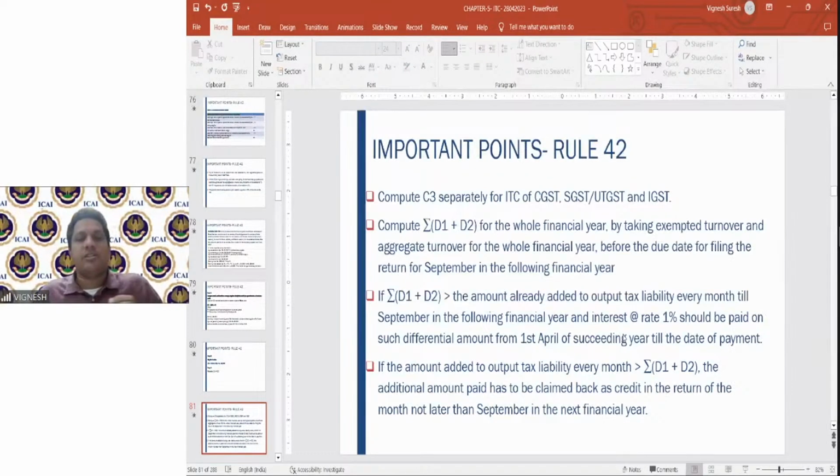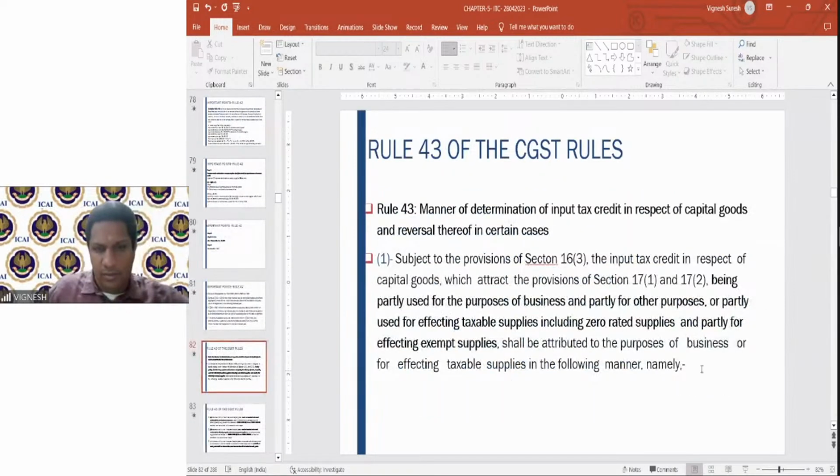There is a due date for this, not later than September in the next financial year. You have to claim the respective credit. No, November is extended for the ITC claiming. For this, it is not accepted. For this rule, reversal of credit, it continues to be September only.